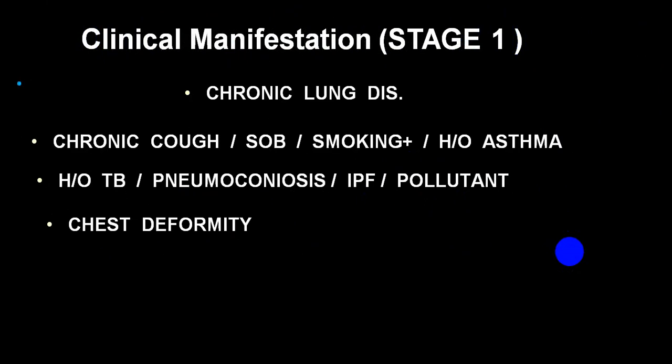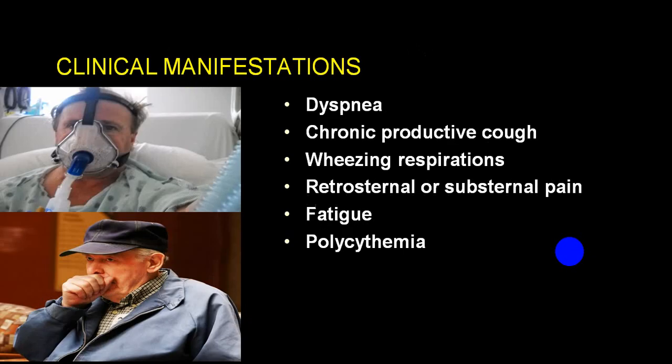So in stage 1, there is a chronic disease. The person will have a chronic cough, shortness of breath. The person is still a smoker. He has a history of asthma, past history of tuberculosis, pneumoconiosis, or interstitial pulmonary fibrosis, or he was exposed to pollutants, or the person might have chest deformities, etc.